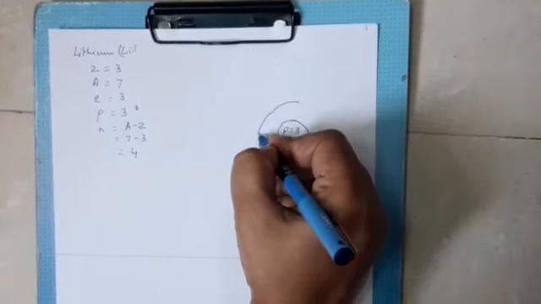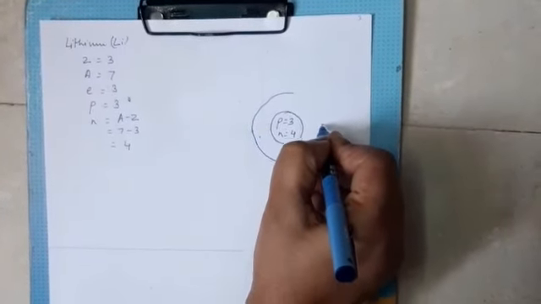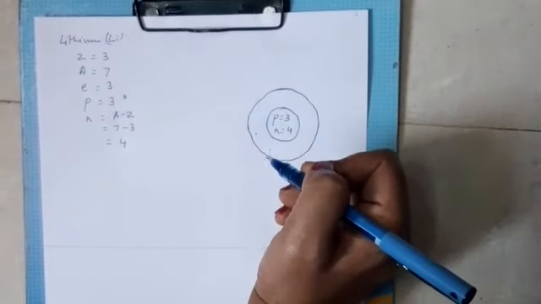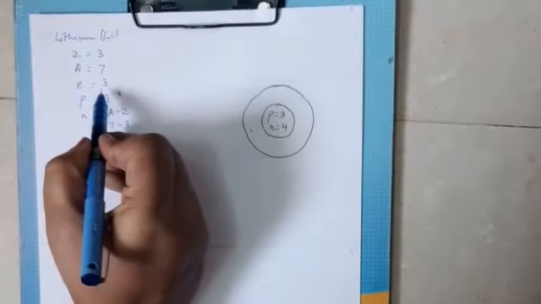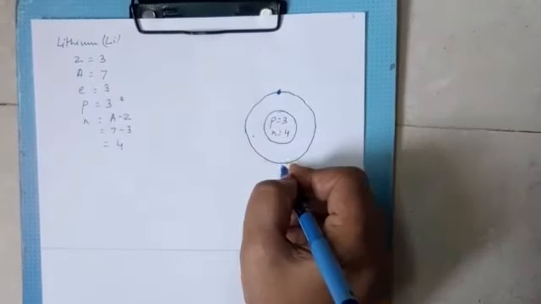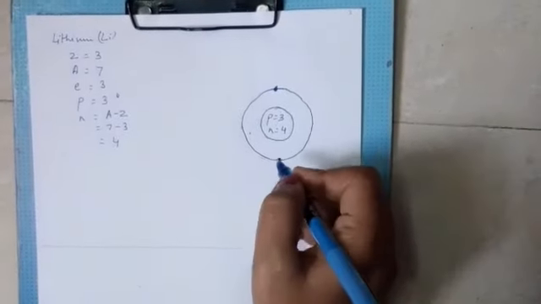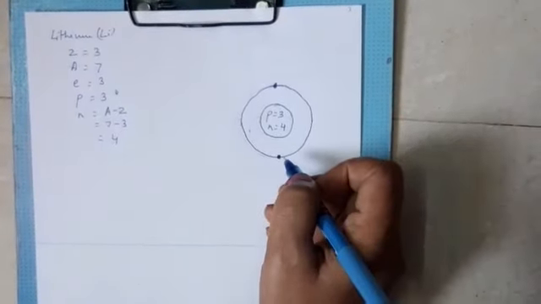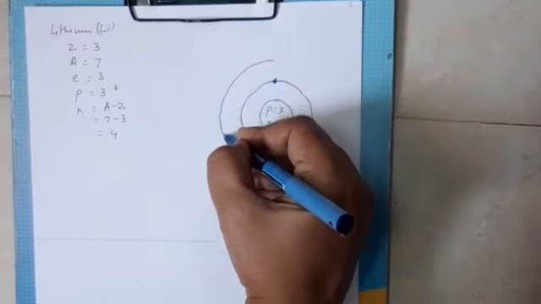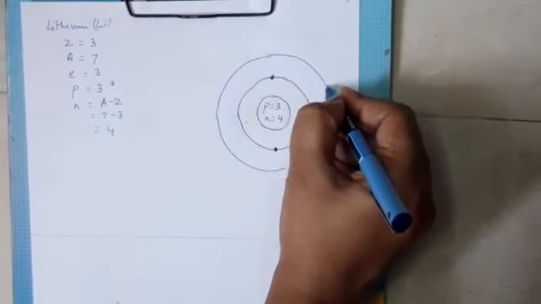The first orbit where the electrons will be moving has a maximum capacity of holding just 2 electrons. So, out of the 3 electrons, 2 electrons will be in the first shell or first orbit. We are left with 1 electron. That electron will go in the next orbit, the next fixed path in which the electrons revolve.